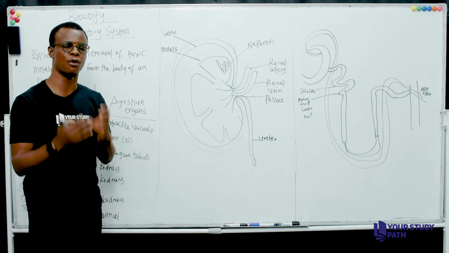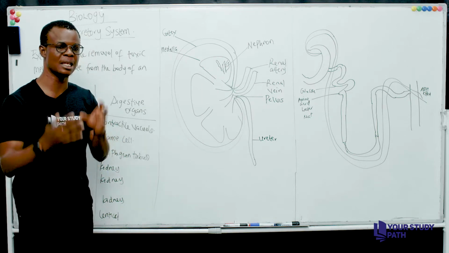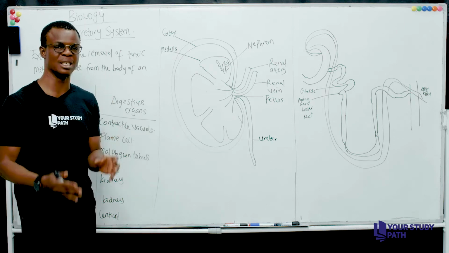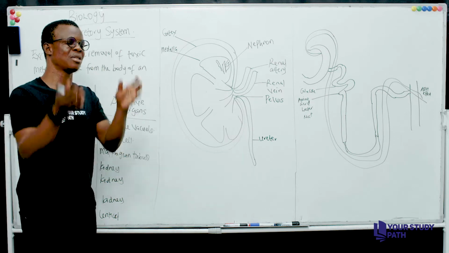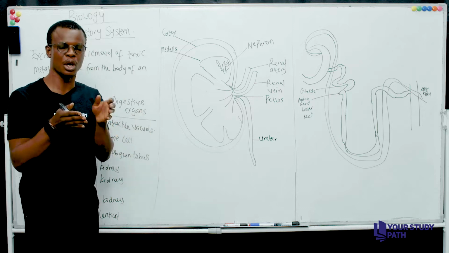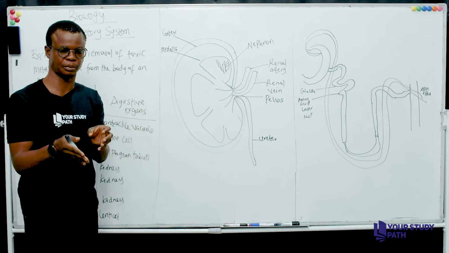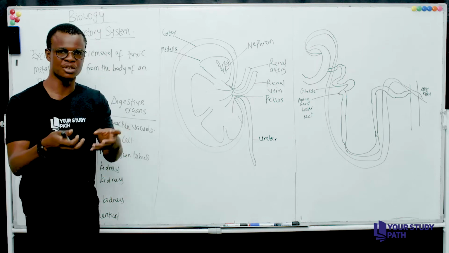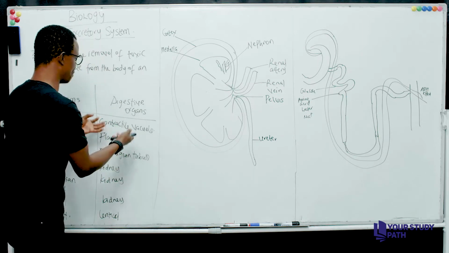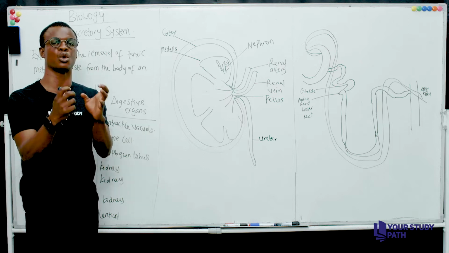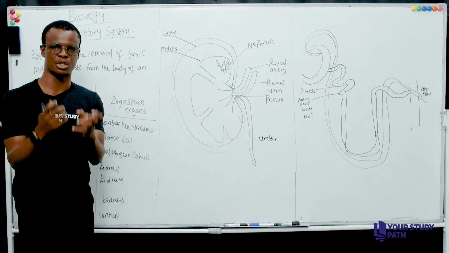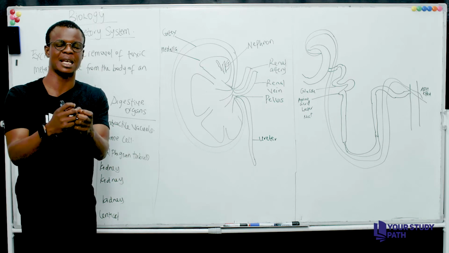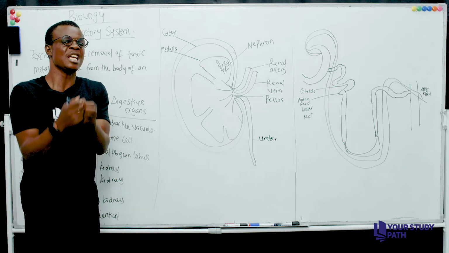there's a need for the organism to maintain an osmotic balance, right? That is, there's a need for it to maintain a balance between the organism and the environment. So once the organism gets filled up, what happens is the contractile vacuole, which is like a bag, would have to start contracting. By the time it starts contracting, it ejects the food and the water content inside, right? It ejects it into the cell membrane.